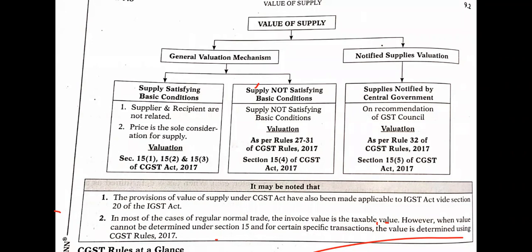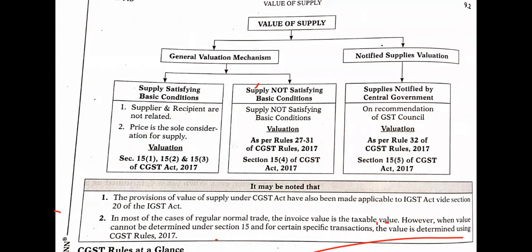So price is the only and sole consideration of supply in case of supply satisfying basic condition. Here, valuation will be done as per Section 15 subsection 1, subsection 2, and subsection 3 of the CGST Act of 2017.